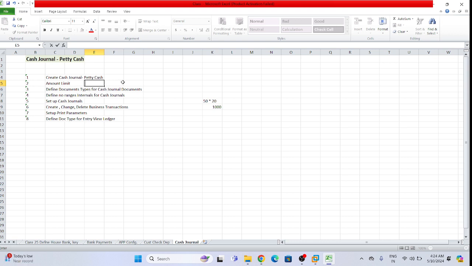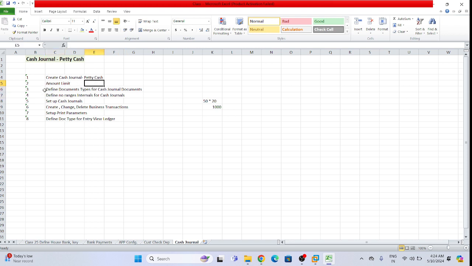But for that, for the system to understand, the consultant needs to do the configuration. Then those settings will be there in the system, and the system will work according to the configuration done in the backend. So the first step is cash general creation. The consultant needs to define cash general, which is part of configuration, and then the consultant will set the amount limit. These all things will happen in coordination and as per the requirement of the client and the business.